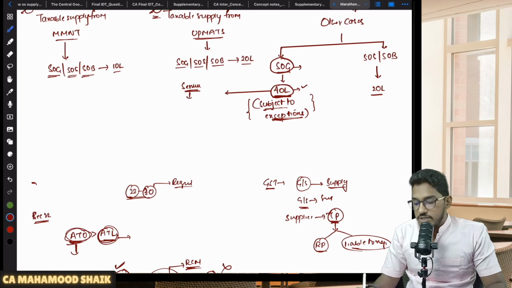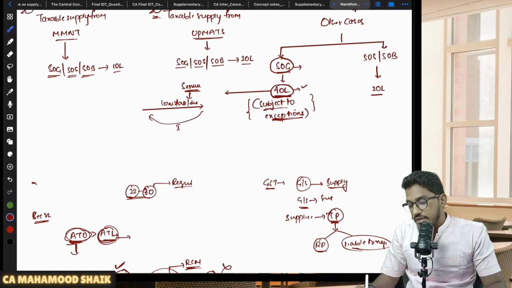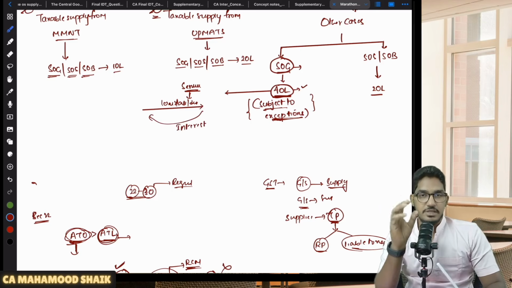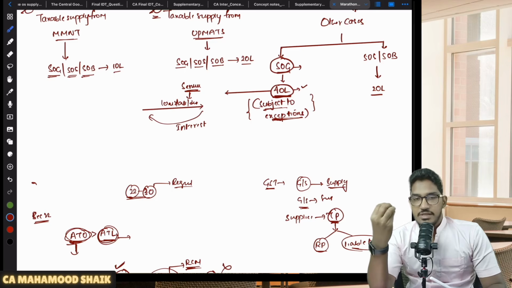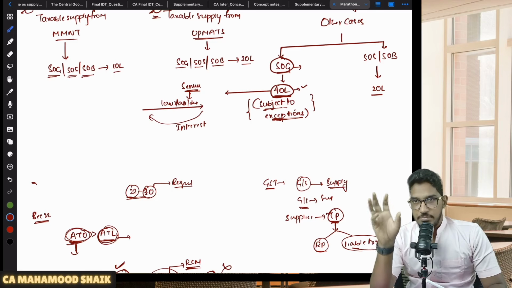So what is that service which is permitted? It is permitted for you to provide the services of giving money as loans or advances or deposits for which you are receiving interest. This service you can provide. That means, let us say, for example, I'm a business person. I'm only dealing in supply of goods. I have some excess money. This excess money I have given as a loan, or I have kept it as a deposit in the bank for which I will receive interest or discount.